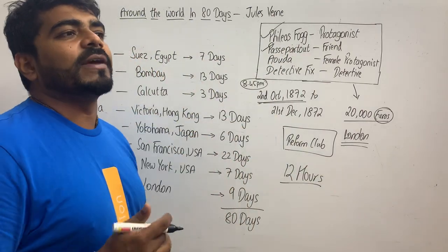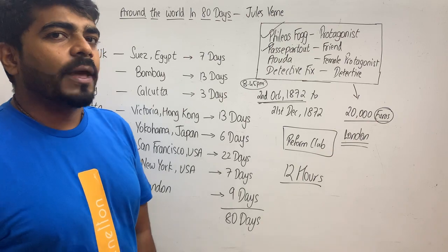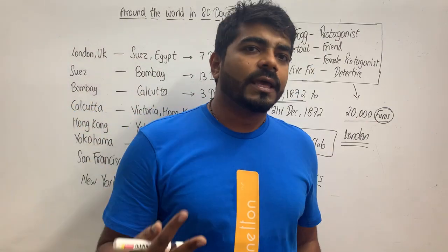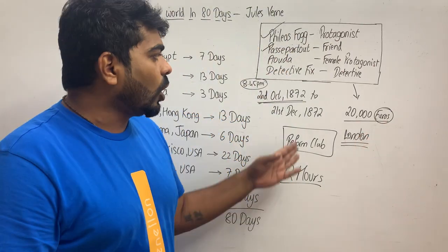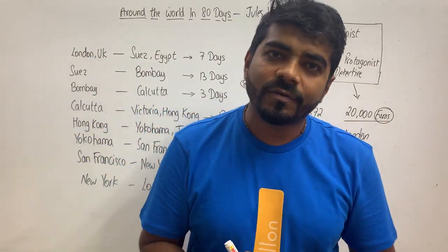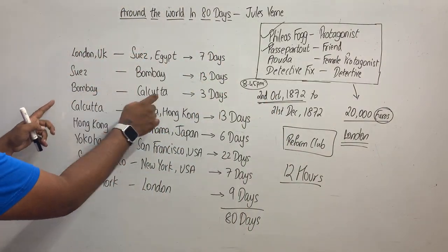They knew that they would be wasting a lot of time, but both Phileas Fogg and Passepartout are in favor of this. Even if we lose out on 12 hours or we lose out on all the money also, we cannot let go of a person's life. So they rescue her, save her, and she also runs with them to Calcutta.